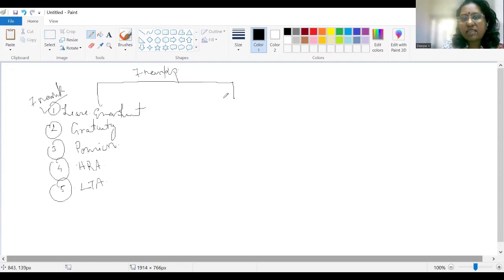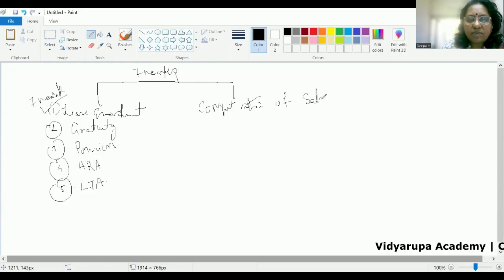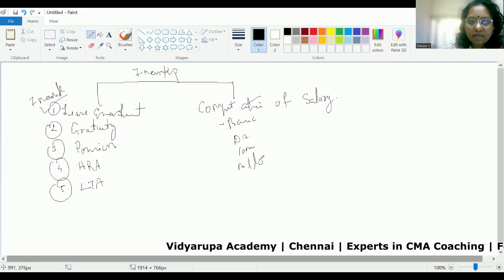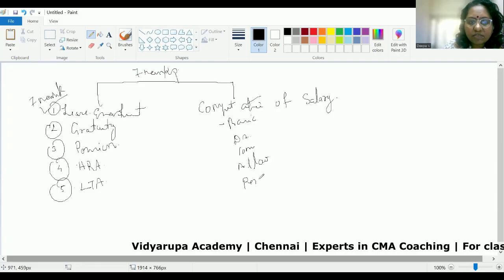Now, what is the other aspect? The next question that can come is the computation of salary. They will be giving you the salary elements of a particular assessee, like you will have your basic, your DA, commission, allowances, perquisites.